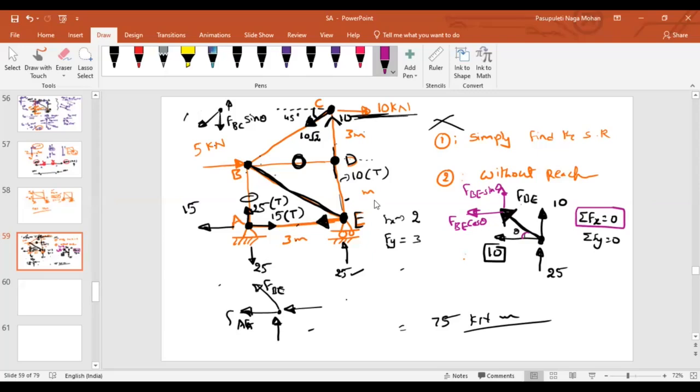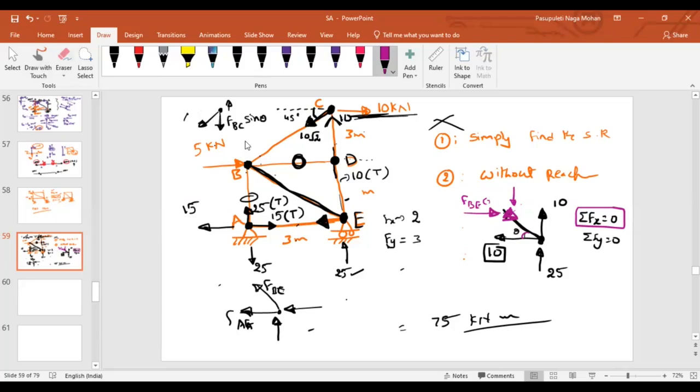So the member force BE, if we assume it is tensile, that might be the wrong thing, because if you add those two, you're not getting 0. Then instead of considering tension, you have to consider it as compression. If it acts in compression and you resolve this, the horizontal component will be on the right side and the vertical component will be down.